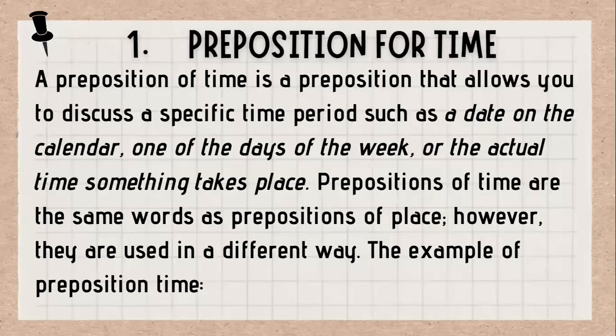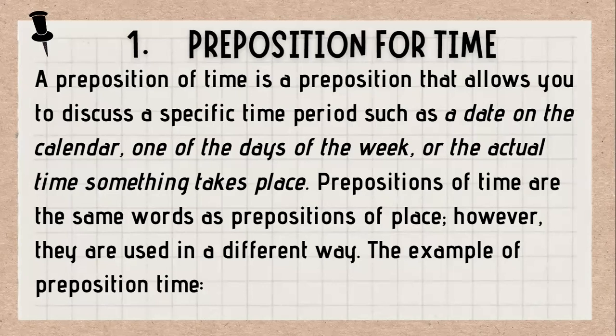Next is the preposition for time. A preposition of time is a preposition that allows you to discuss a specific time period, such as a date on the calendar, one of the days of the week, or the actual time something takes place. Prepositions of time are the same words as prepositions of place, however, they are used in a different way.